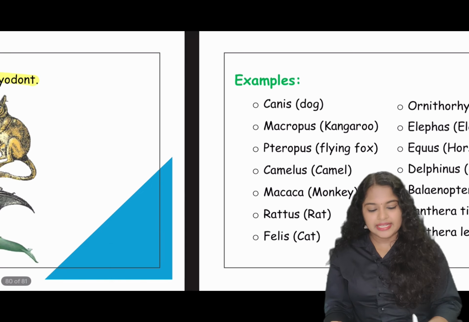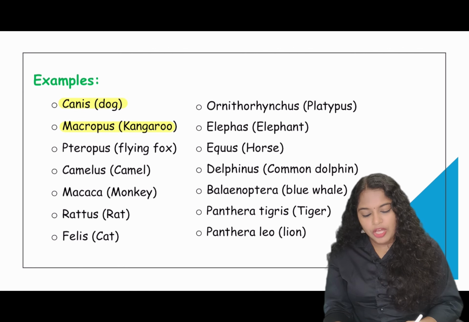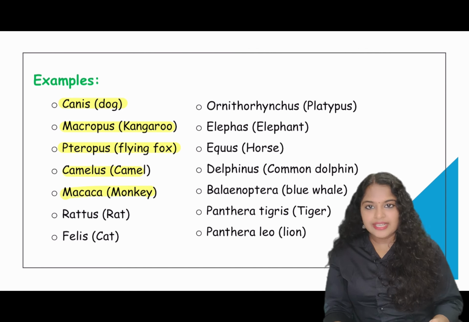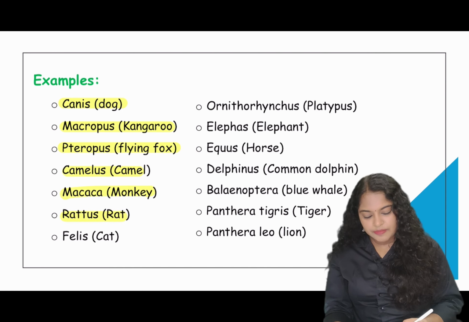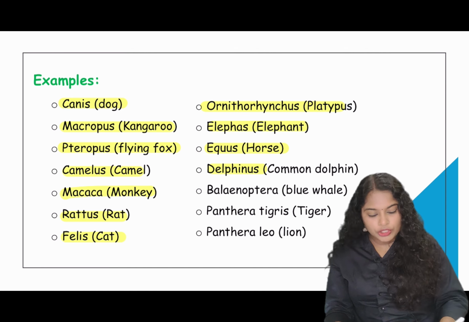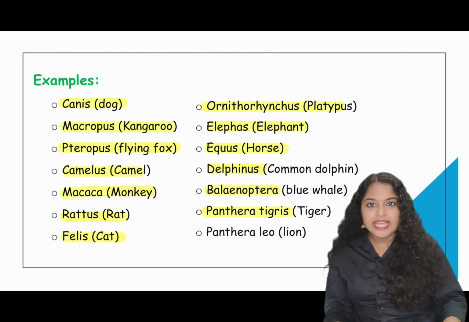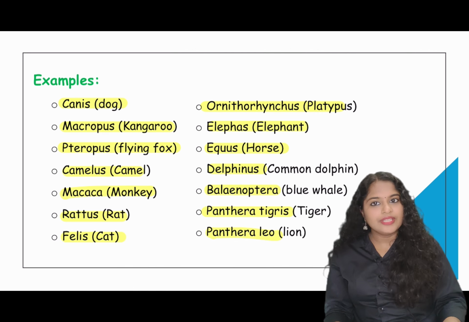Development is direct. Now, examples are Canis, dog, Macropus, that is kangaroo, Pteropus, that is flying fox, Camelus, camel, Macaca, that is monkey, Rattus, that is rat, Felis, cat, Ornithorhynchus, that is platypus, Elephas, that is elephant, Equus, that is horse, Delphinus, that is common dolphin, Balaenoptera, that is blue whale, Panthera tigris, that is tiger, Panthera leo, that is lion.